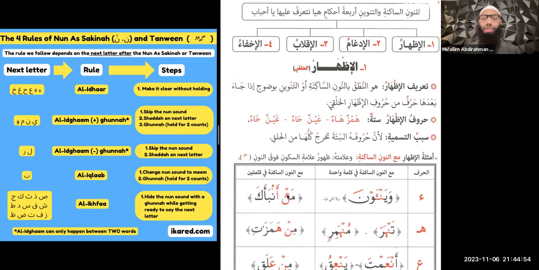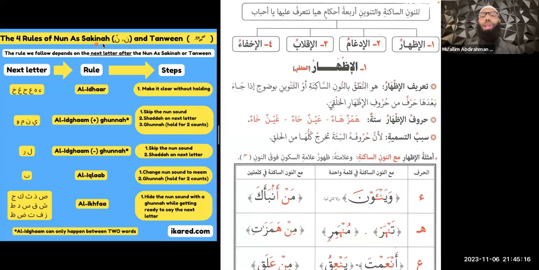Now, sometimes you'll be able to see it, and sometimes you won't be able to see it. But remember, whenever we have a letter that doesn't have anything on it, we can assume almost all the time that it has a sukoon on it. So again, a Nun As-Sakinah is a Nun that either doesn't have anything on it or that has a sukoon on it. And if it doesn't have anything on it, we assume that it does have a sukoon on it.